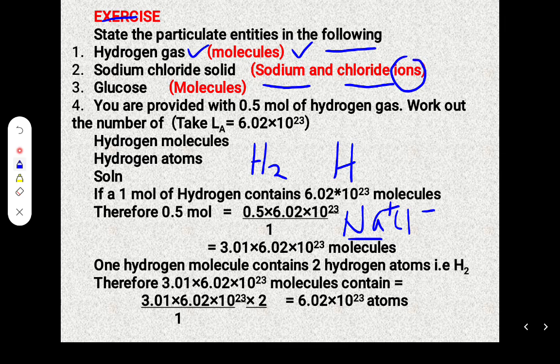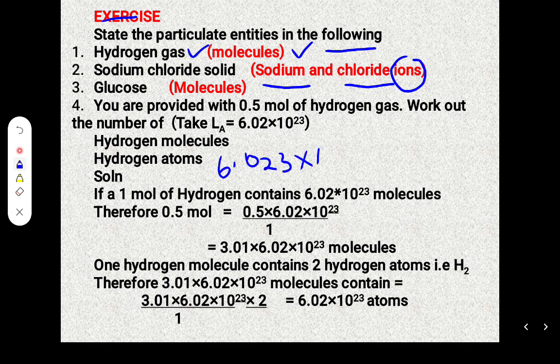From our definition of a mole, if we have 6.023 times 10 to the power 23 sodium ions, then we have 1 mole of sodium ions.